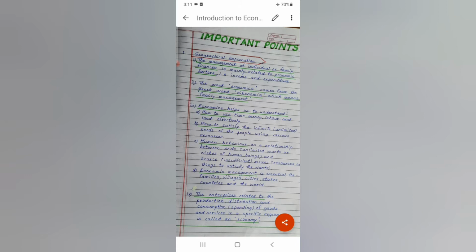Then economic management is essential for families, villages, cities, states, countries and the world, means almost for everyone among us. For any person, families, villages, cities, states, countries and the whole world.